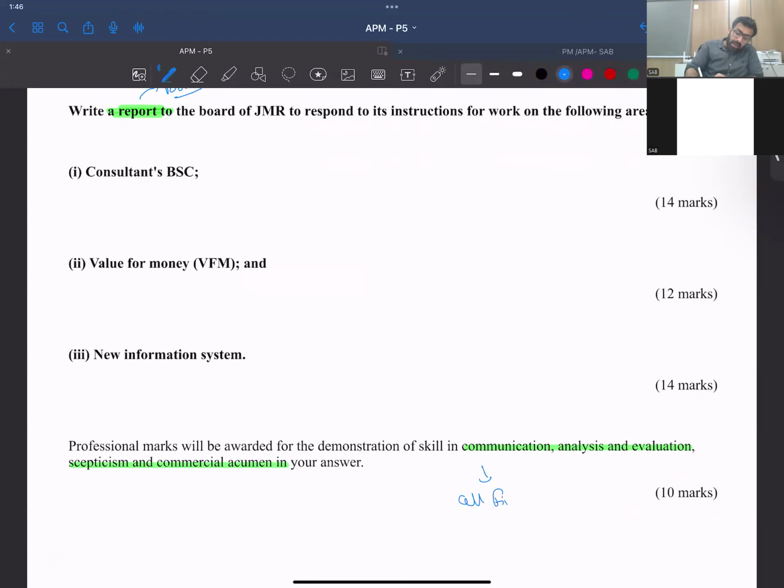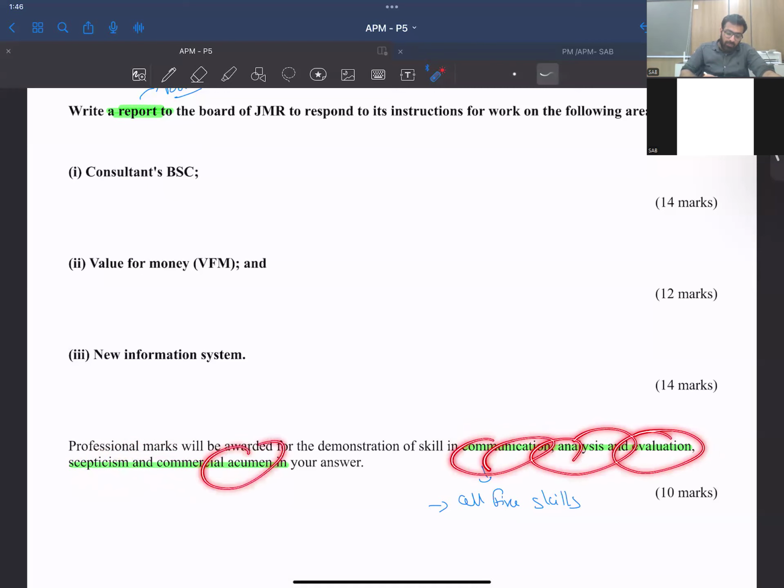And guys, we have had a detailed discussion on the skills, on how you can have these skills, right? In SPL, more specifically, you have done all of that, but for someone who is doing APM first, we have had a very detailed session on how you can tackle communication, how you can tackle analysis. In fact, in this particular class as well, we are going to have these skills tested, and I'm going to teach you how it is done.